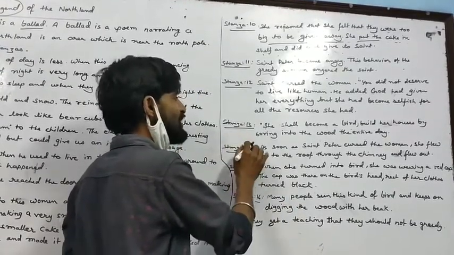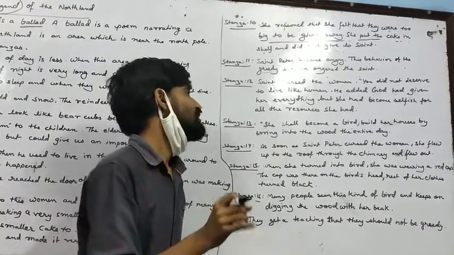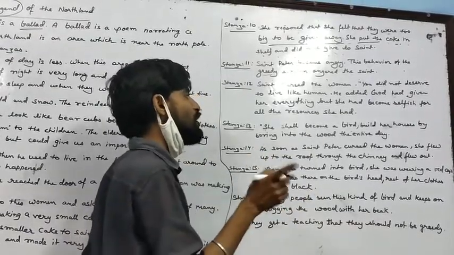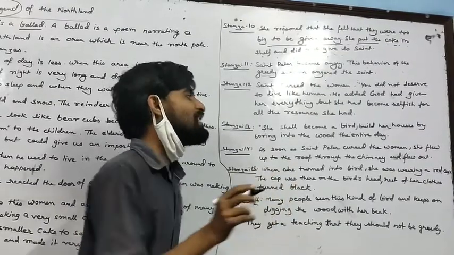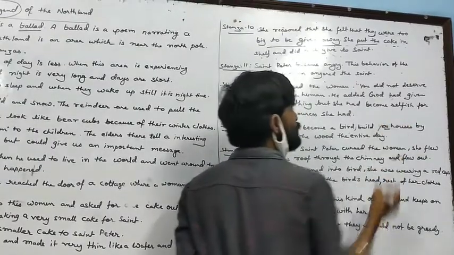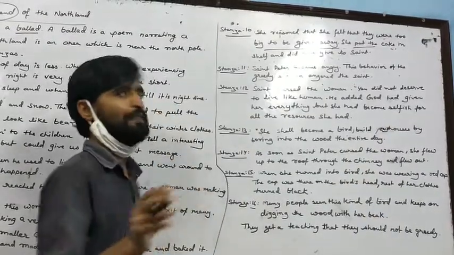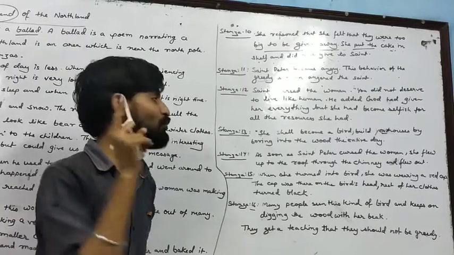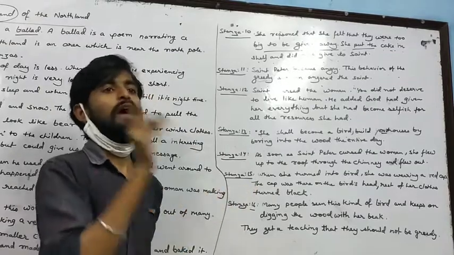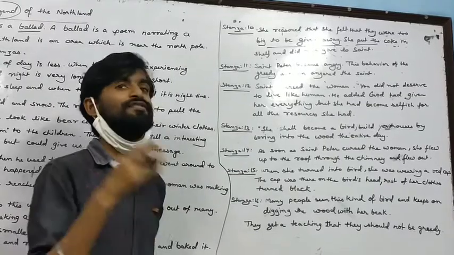In stanza number 13, the saint cursed and said that she shall become a bird. It means you have to become a bird. Build your house by boring into the wood an entire day. It means you should build your house by boring into the wood the entire day. It means you have to work for your living. You have to work hard. Go and become a bird. Work hard. Work for your house, and then you will learn what a human should do and what humanity means.